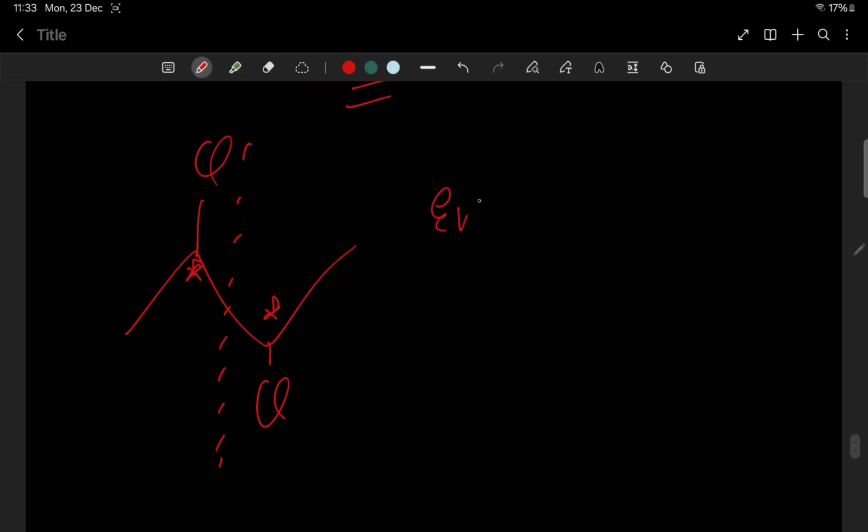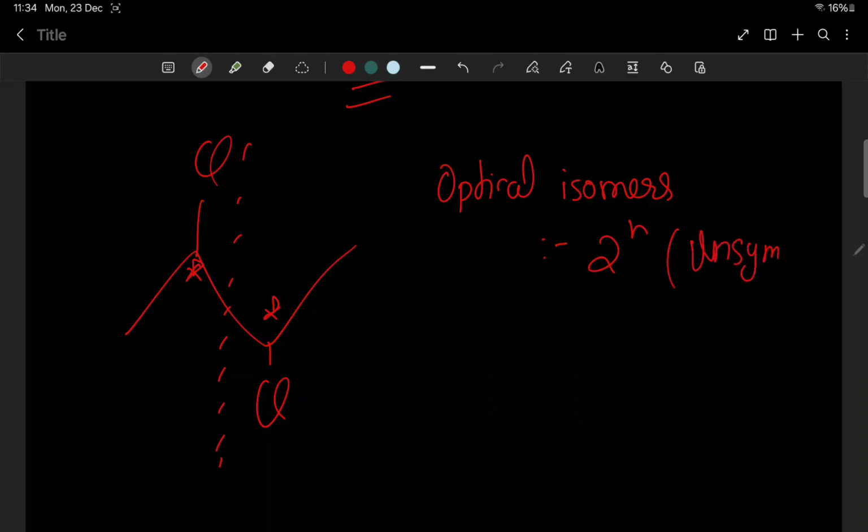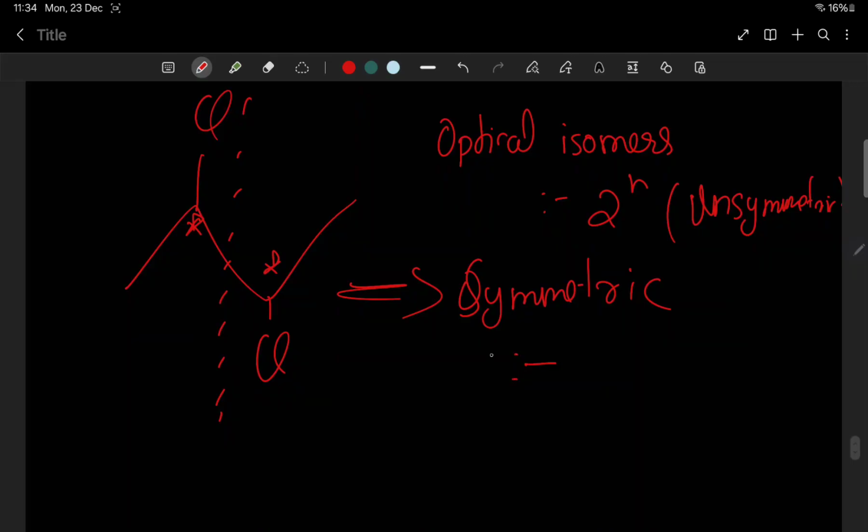Now, you know that there's a formula for the optical isomers, that is 2 raised to n, in case of unsymmetrical. But here in this case we are having a symmetric isomer, right? This is symmetric. Therefore, for symmetric, if there are even number of chiral carbons, the formula is 2 raised to n minus 1 by 2. And if there are odd,